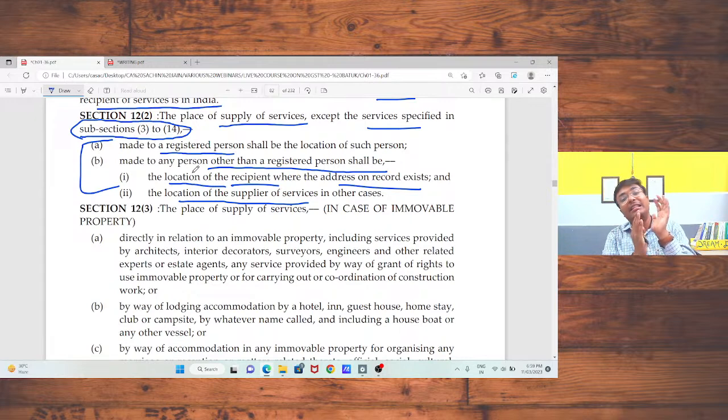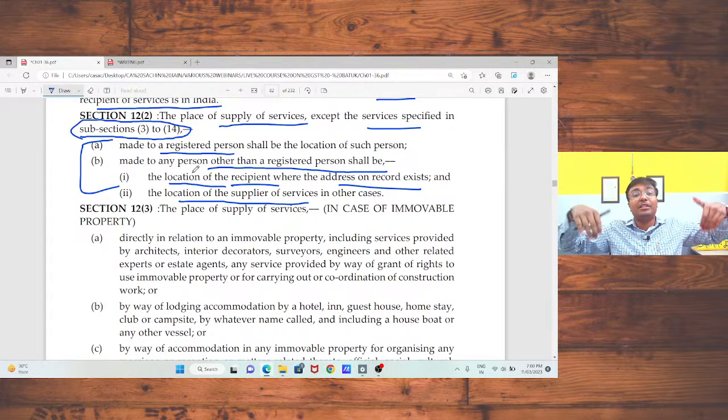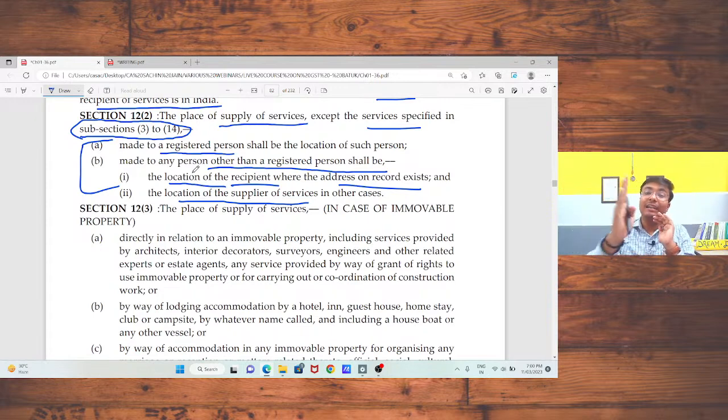And if there is liability to pay delivery charges, transportation charges, I am not getting your point clearly, but if you are going to pay those delivery charges on behalf of your recipient, in that case you are paying that amount in the capacity of a pure agent. So in that case you should not add that amount in your value of supply.